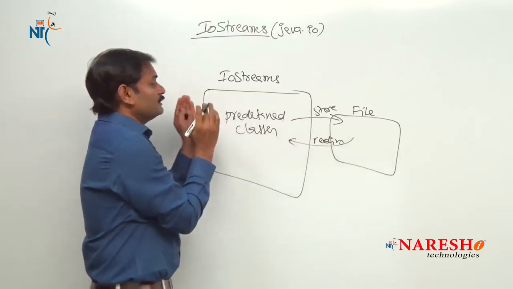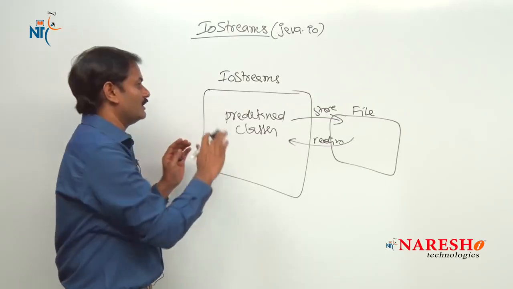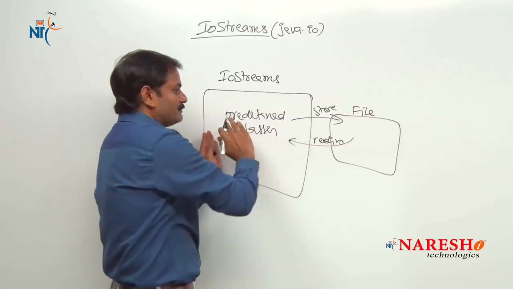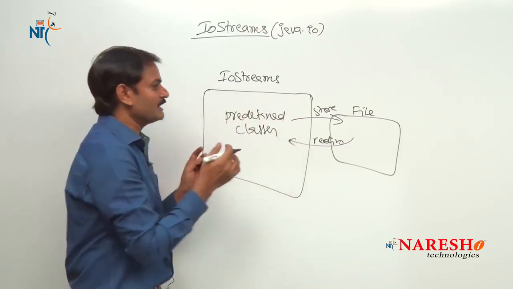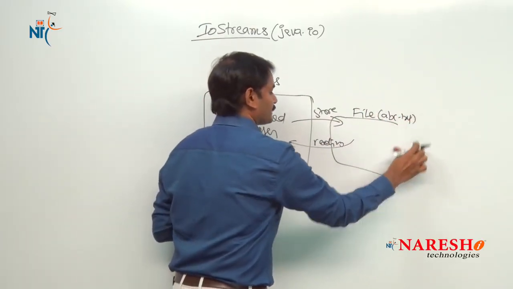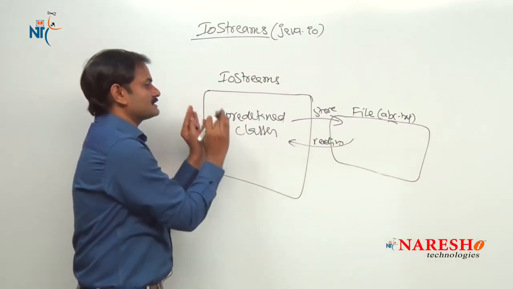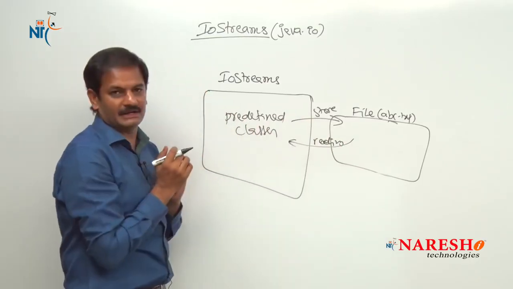People who use the heading file IO concentrate only on storing data inside a file and reading data from the file. This chapter's related classes they are going to cover only from a file, let us say an abc.txt file. I hope you got clarity. File IO means these classes are only used to interact with files, to store data and read data.